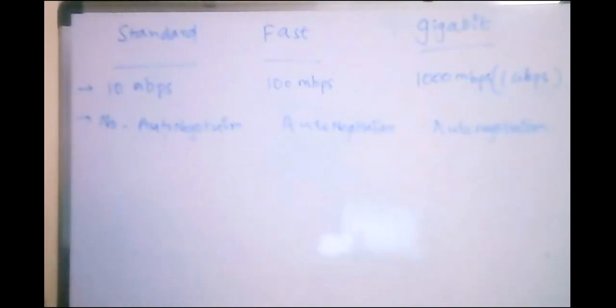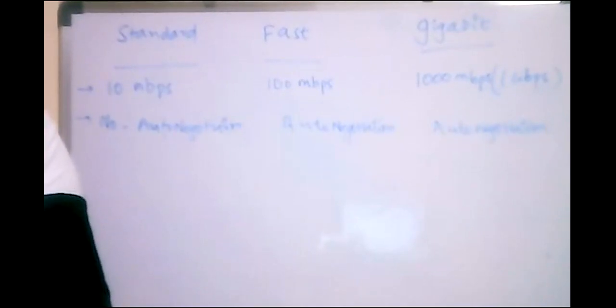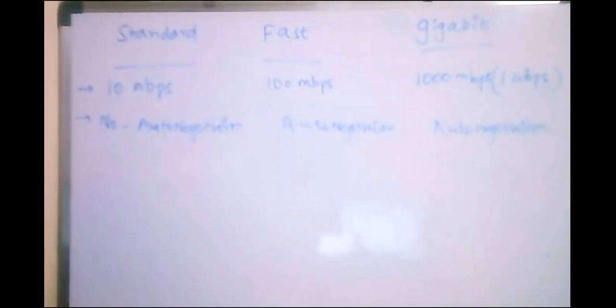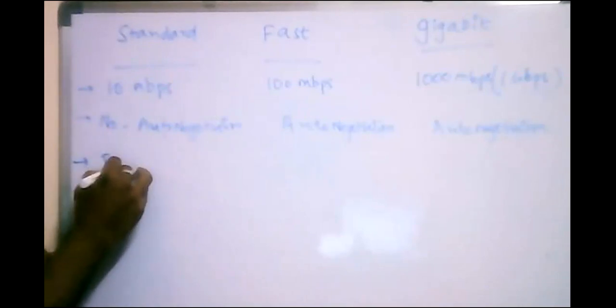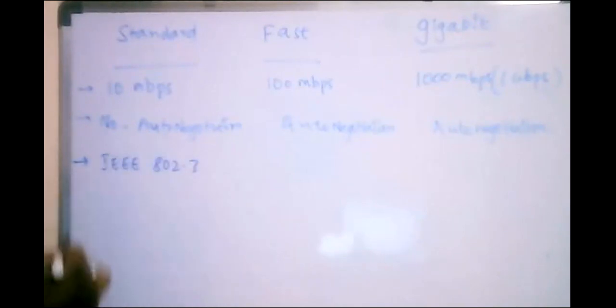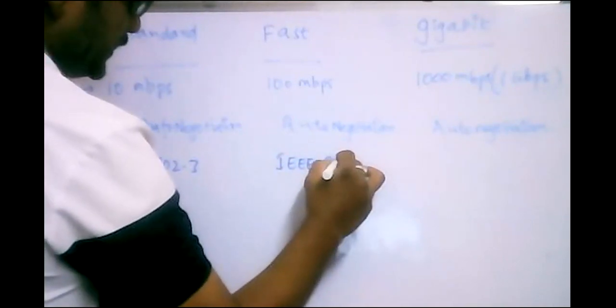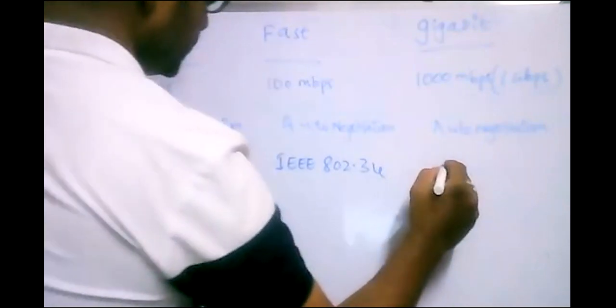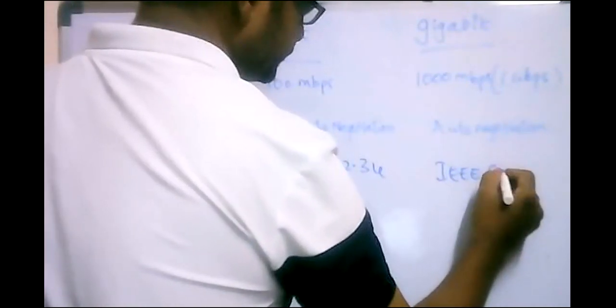Next one, the denotations. They have been denoted in different ways. That is IEEE 802.3, and it is denoted as IEEE 802.3U, and this is IEEE 802.3Z. These are the variants which are available for us.